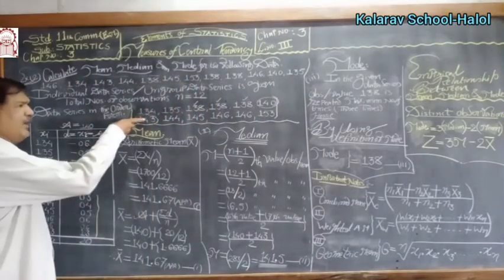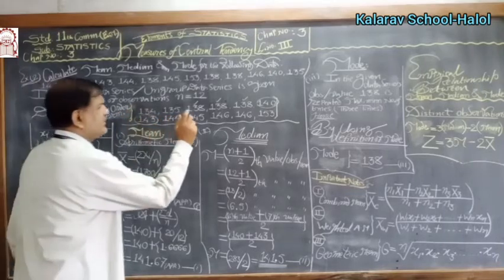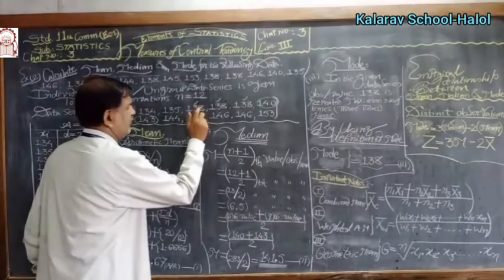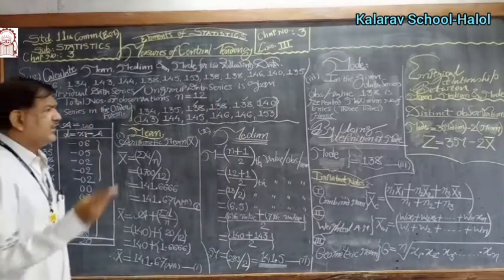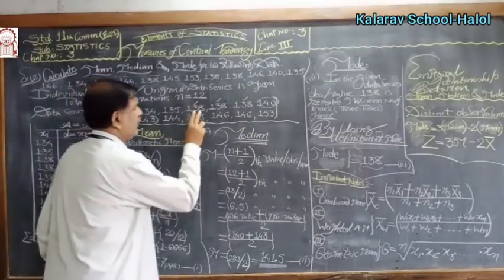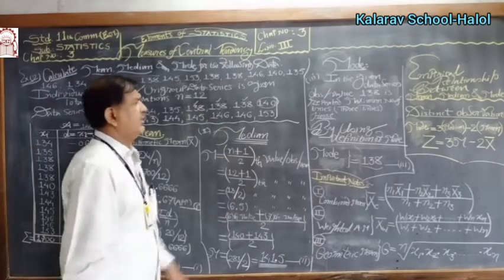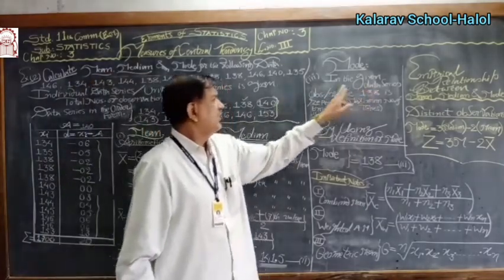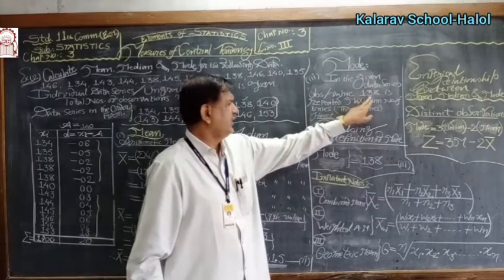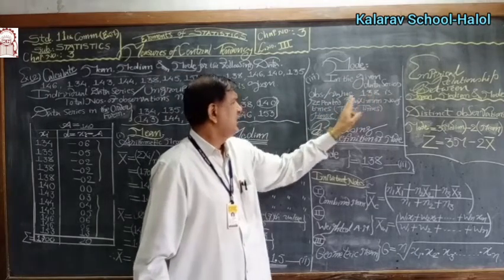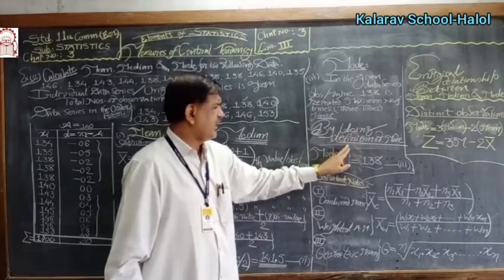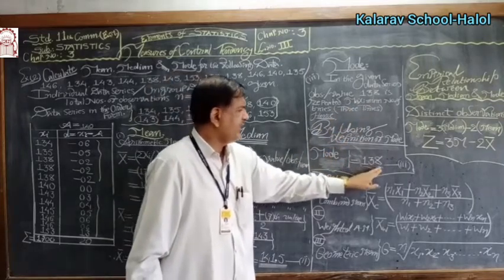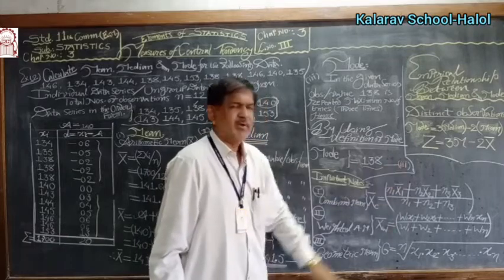In this example, 138 is repeated 3 times, the highest. 1, 2, 3 times. This value 138 is repeated the maximum number of times, and by using the definition, mode equals 138. This is answer number 3.